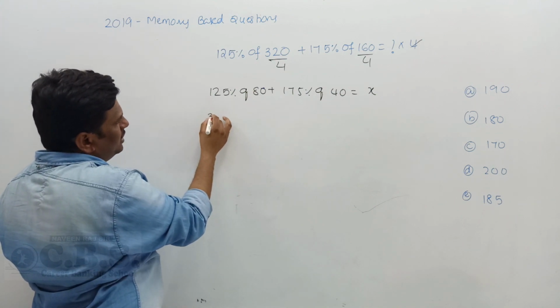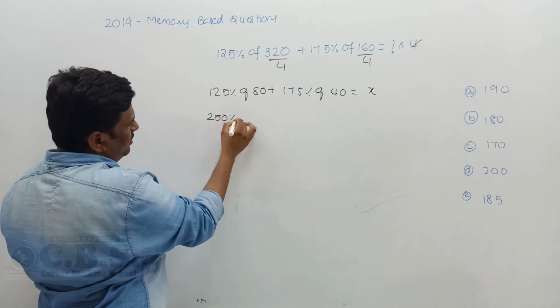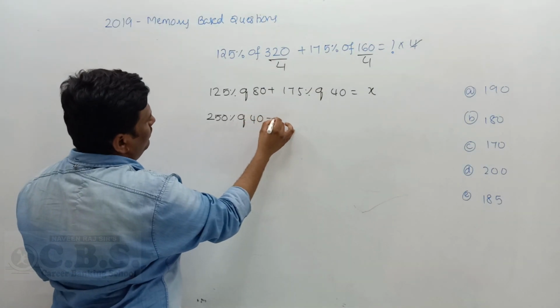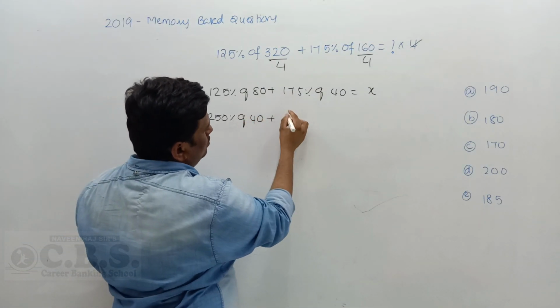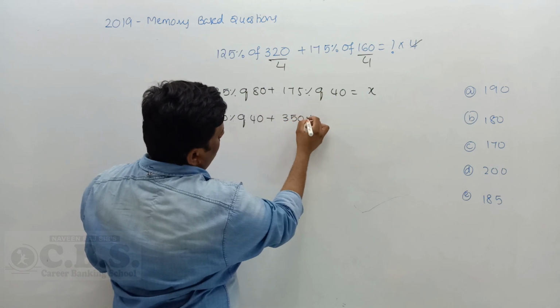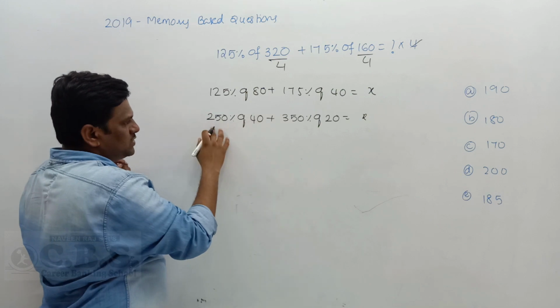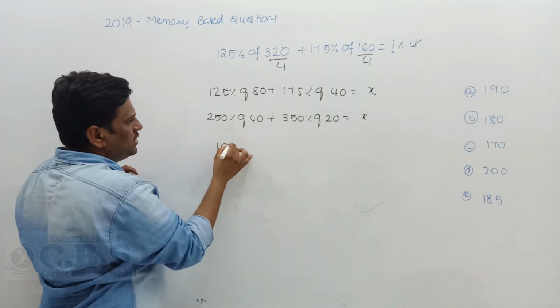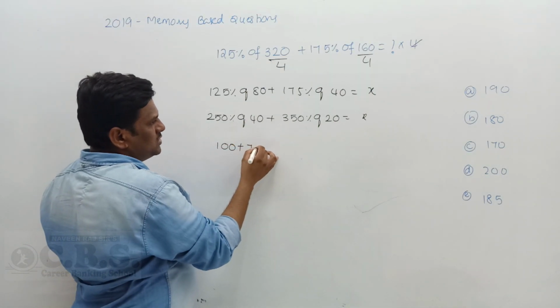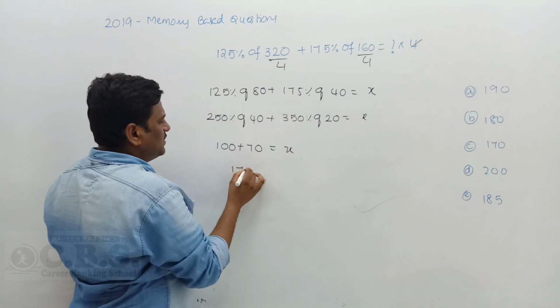Double of 125 gives 250%, and I halve. Double of 175 gives how much? 350%. Half is 20, equal to x. The percentage's 2 zeros cancel. 25 4s are how much? 100. And 35 2s are how much? 70. Now x is equal to 170, the final answer.